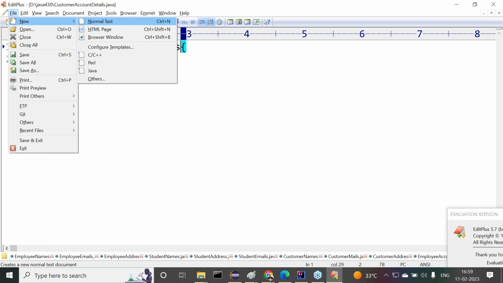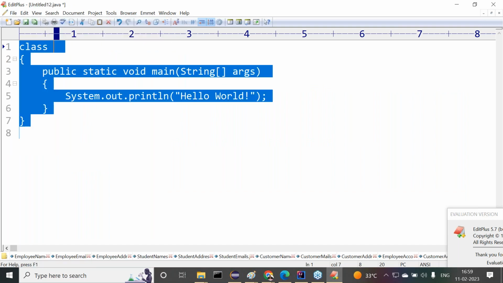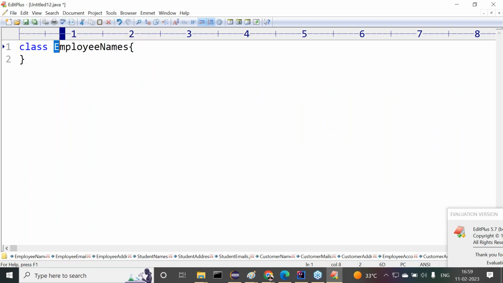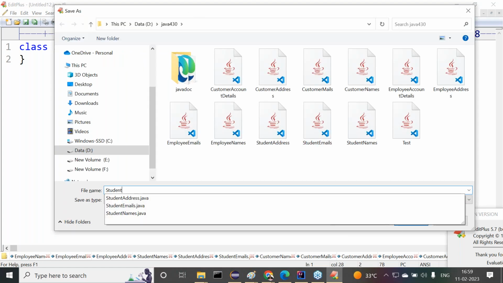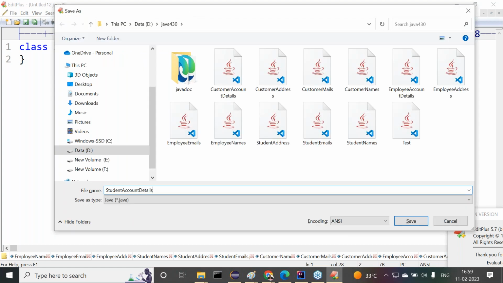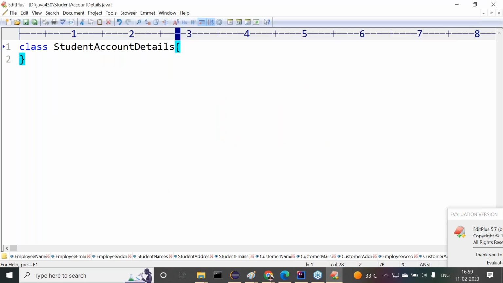Similarly, last file, one more: student account details.java. Observe carefully. So overall, how many Java files did I create? Nearly 12 Java files.